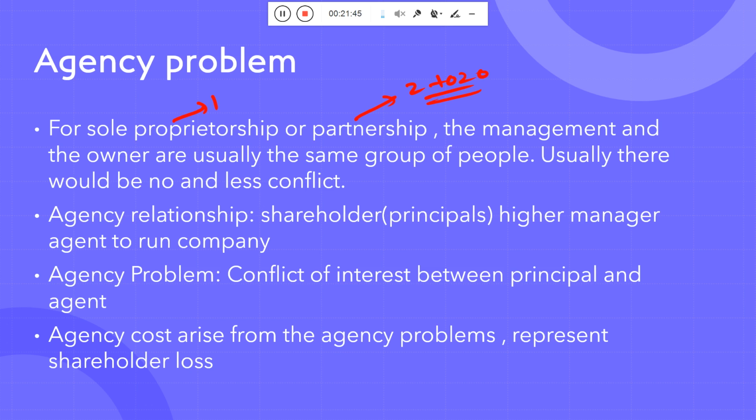So they hire the manager, or you can say the agent, to run the company, right? The CEO of that company is the manager they hire, and that person runs the company. So the agency problem is the conflict of interest between the principal and the agent. What does the shareholder want? The shareholder wants only one thing, that their share price increases with time.